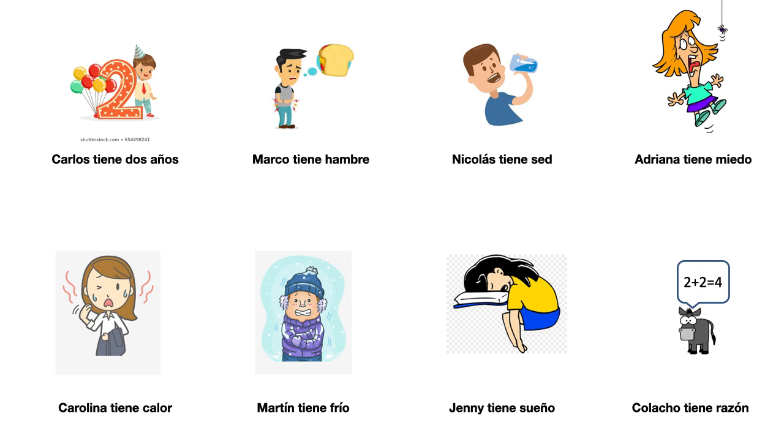But you have to take into account that tener is a verb that you need to conjugate. So for example, how would I say I am hungry? I wouldn't say yo tiene hambre because tiene is the form for él or ella, but I want to use the form for yo. So it would be yo tengo hambre. Okay? How would we say they are sleepy?